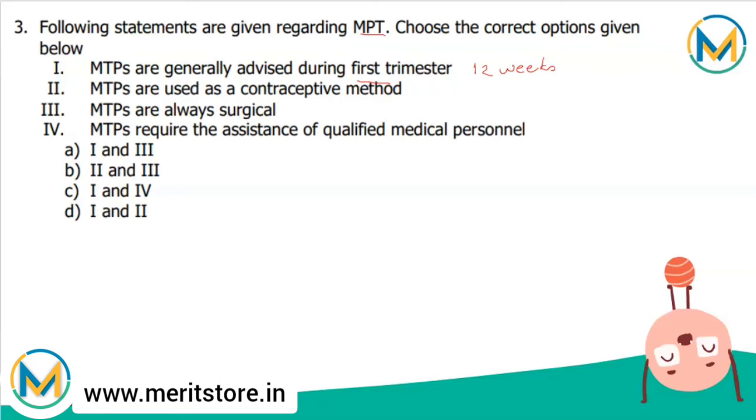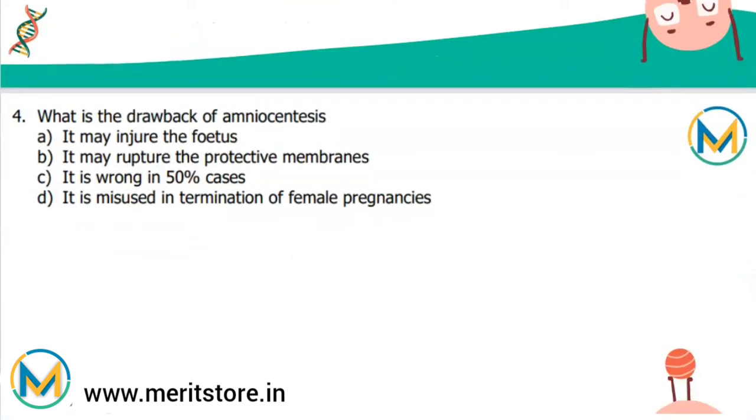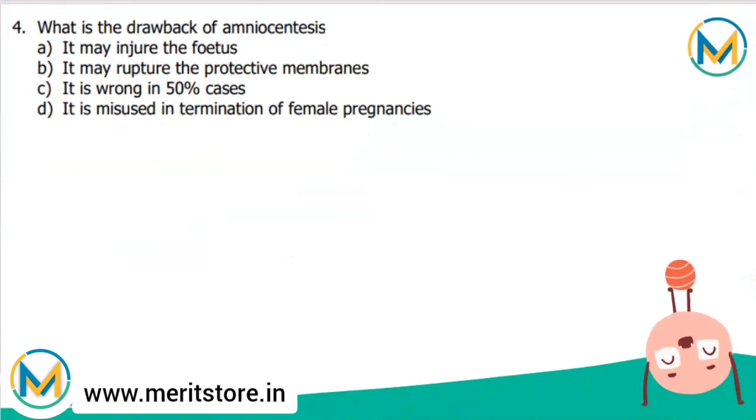So the correct answer for this question is option A. The statement is correct, and this fourth statement is also correct because it requires the assistance of qualified medical person. So we have first and fourth correct in option C. So the correct answer for this question is option C. Looking towards the next question, what is the drawback of amniocentesis?